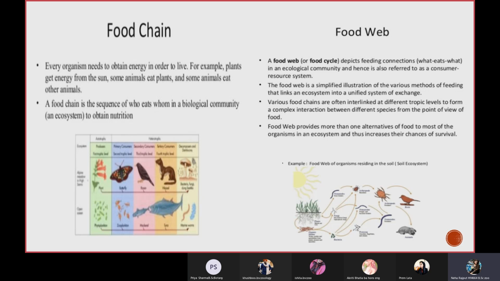Food web is the intermixing of all the food chains, because if a human is kept as secondary consumer in a food chain, it may be a tertiary consumer in another food chain. So this is all the intermixing of different food chains, and it makes a food web. That food web is very important, so that if one organism or one trophic level gets extinct, there is not the extinction of all the animals present in that food chain. So that is why food web is very important. Otherwise, if one goes extinct, the whole food chain will be disrupted, and every organism will get extinct by the next time.